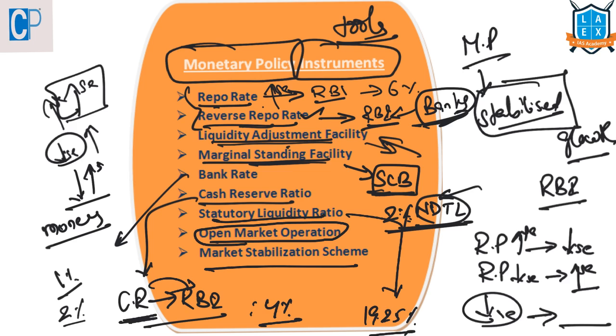Next, we'll see about this market stabilization scheme. Market stabilization scheme will be used when there is high liquidity in the system. Under this scheme, the government bonds, the government securities will be issued by the Reserve Bank of India. These will be sold by the Reserve Bank of India in order to absorb the excess liquidity in the market.